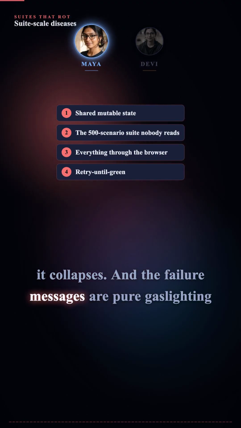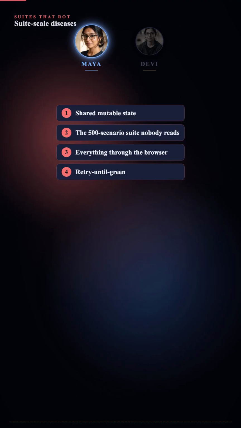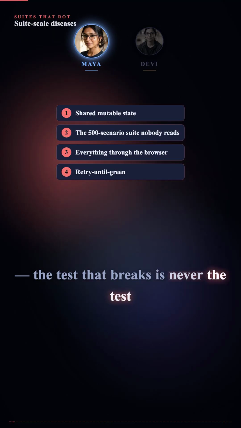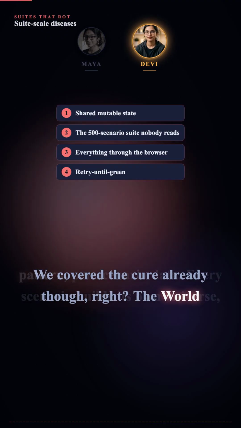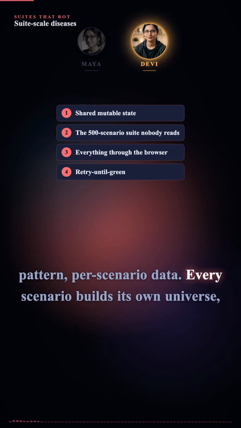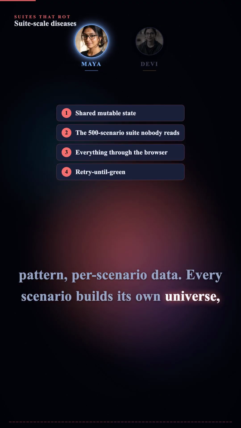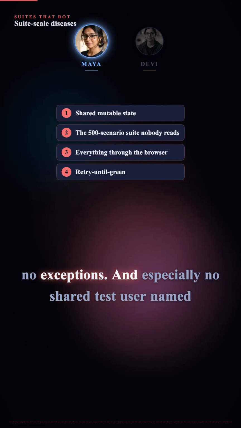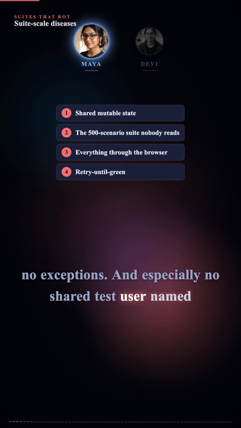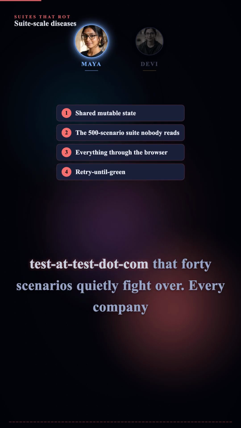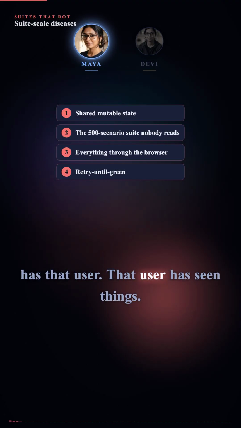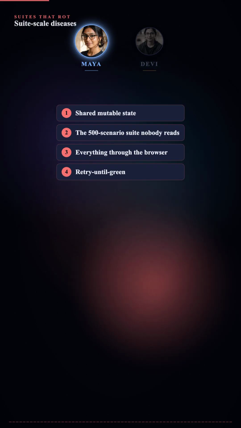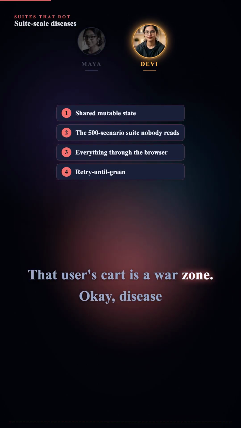And the failure messages are pure gaslighting. The test that breaks is never the test that's wrong. We covered the cure already though, right? The world pattern, per scenario data. Every scenario builds its own universe. No exceptions. And especially no shared test user named test@test.com that 40 scenarios quietly fight over. Every company has that user. That user has seen things. That user's cart is a war zone.